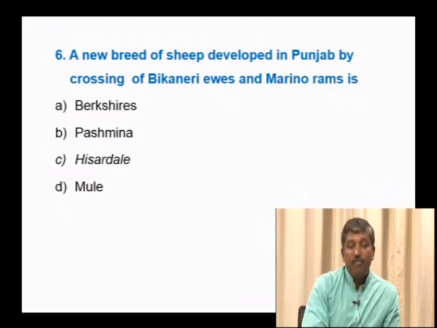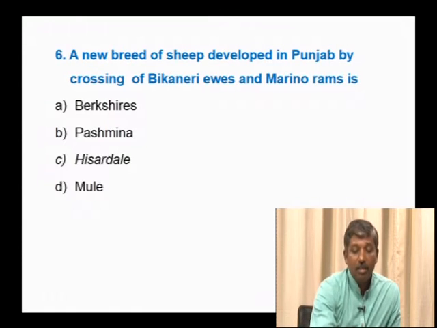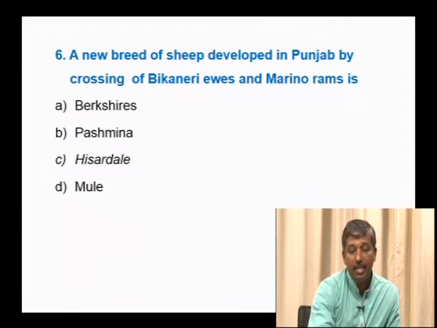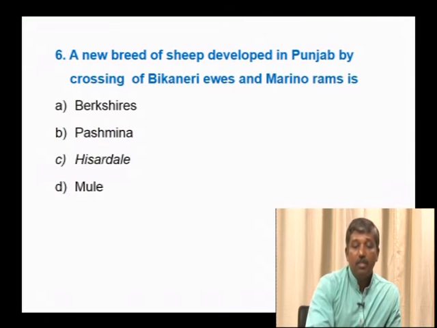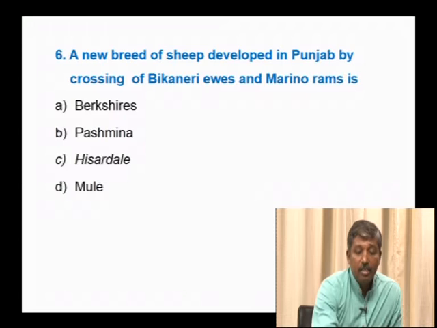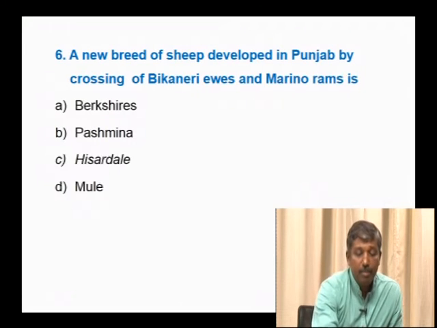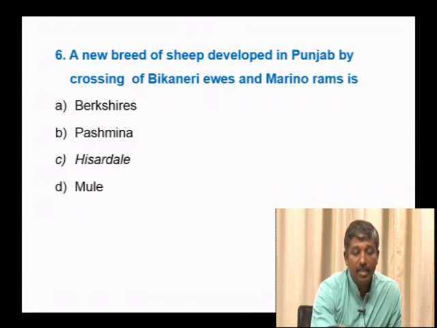A new breed of sheep developed in Punjab by crossing Bikaneri ewes and Merino rams is: it is a cross breed developed in Punjab by crossing Bikaneri ewe and Merino ram. The options are Berkshire, Pashmina, Hisardale, mule. See, Berkshire is an exotic breed of sheep.